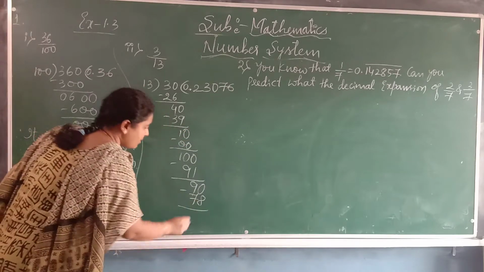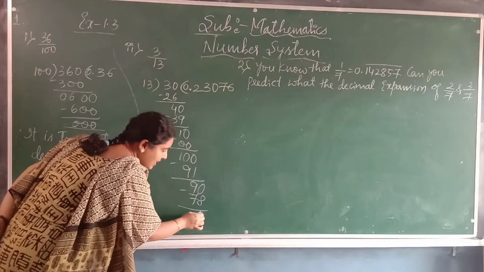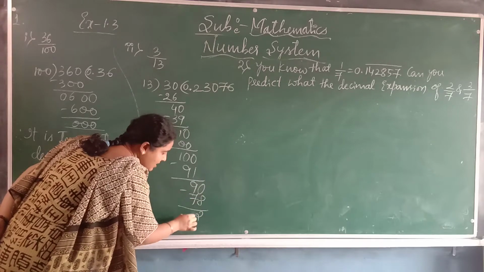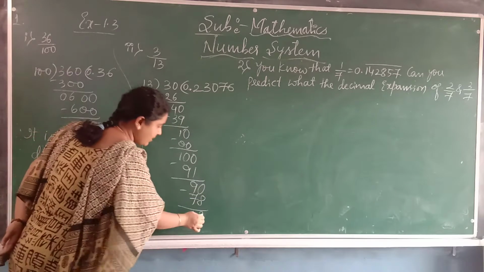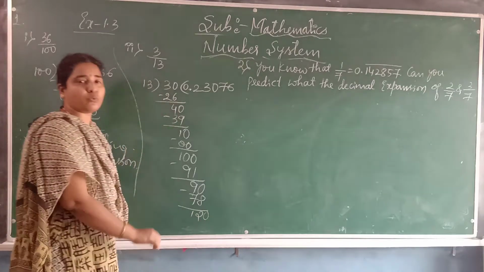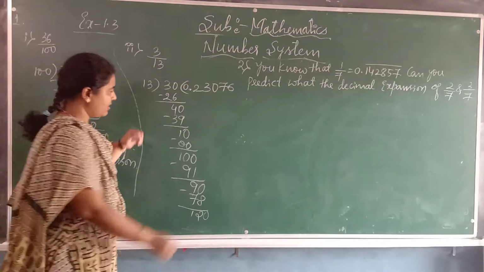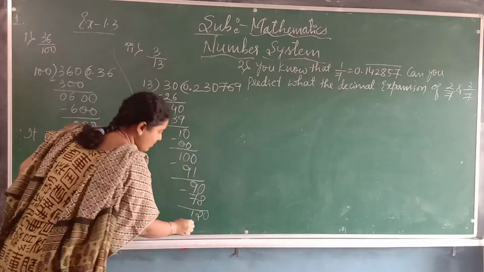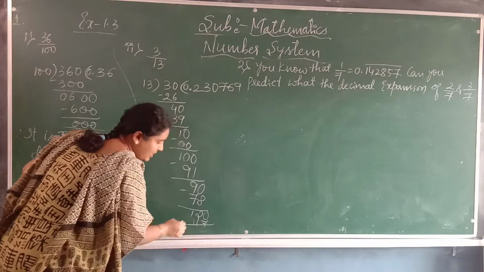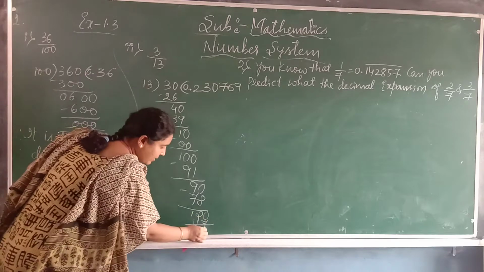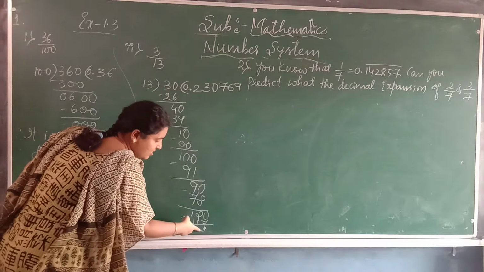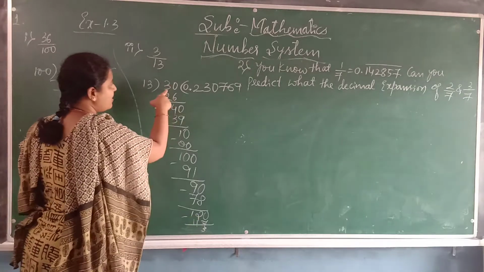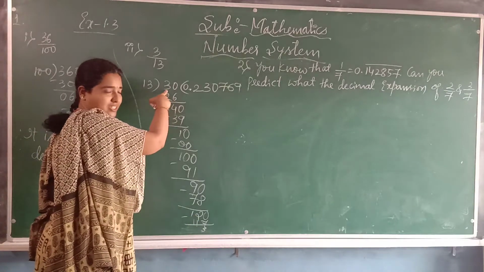Subtract it. 10 minus 8 is 2 and 8 minus 7 is 1. Take one more 0. It becomes 120. Again 13 9s are 117. We will get remainder 3. See here, 3 repeated once again because the question is 3.